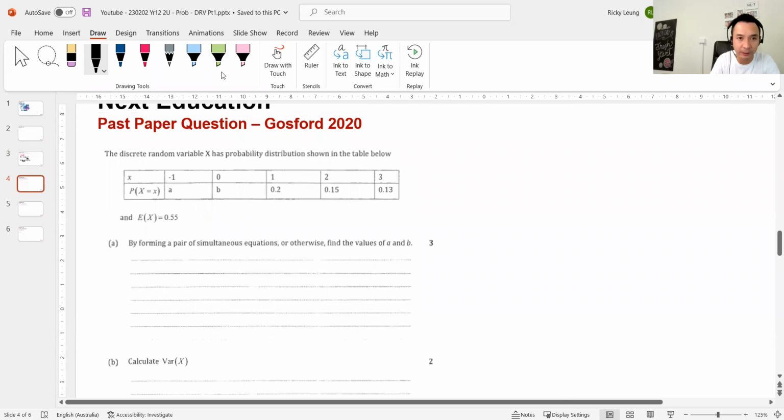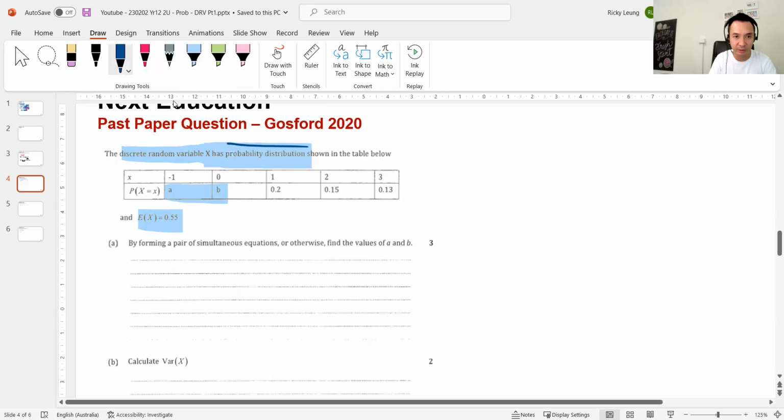So you can see here, once again, DRV, so that means it adds up to 1, with 2 variables missing. Now, when they give you 2 variables missing, you've got to solve simultaneously, which means they give you 2 facts. Where's the second fact? Here. So what's the first fact? The first fact, because it's, oh, sorry, not a DRV, it's a probability distribution, right?